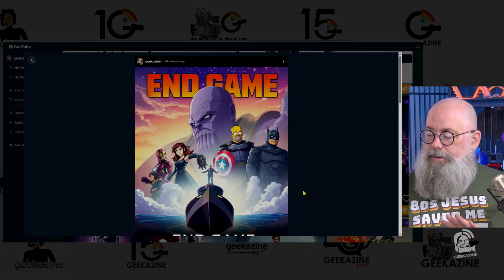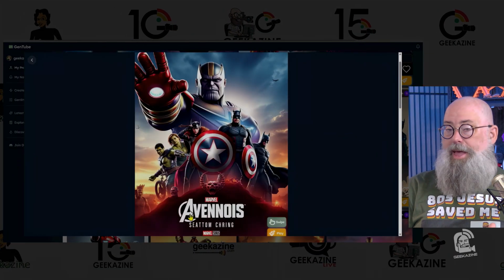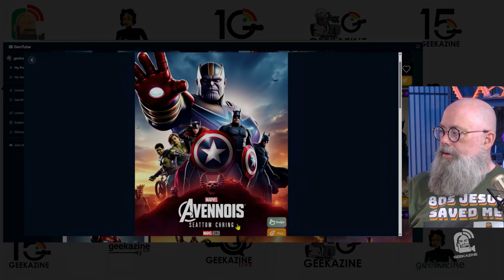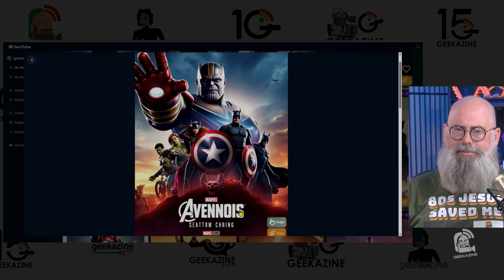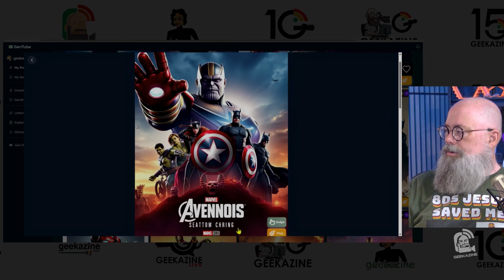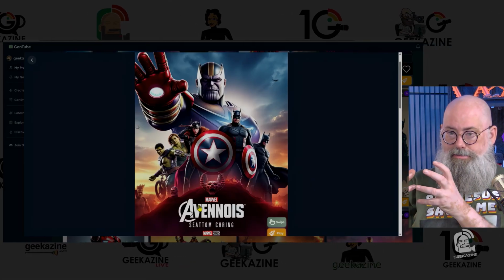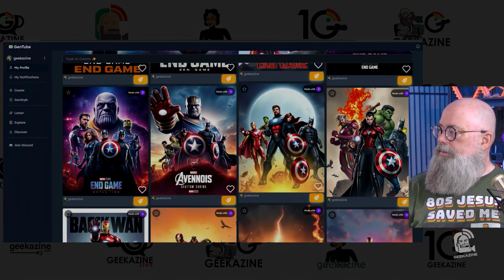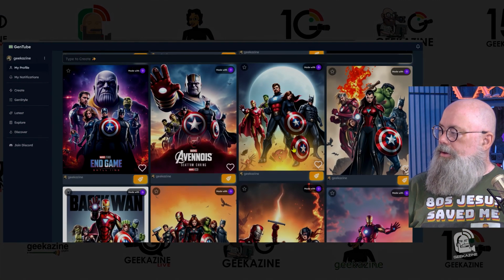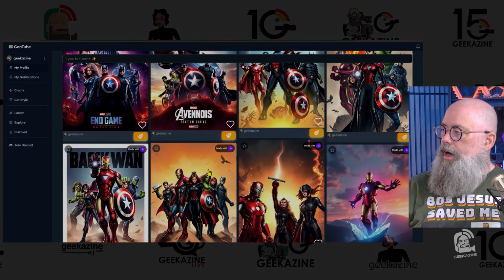So that does a pretty accurate version of text, but there is a couple others. As you can see, it doesn't say Avengers, but it has the Avengers logo. There's Avenoist, which I don't believe is any language. Situm Shrig. So as you can see, it's not creating mangled characters. Let's go back in here because we do have a few more of these images that I created.